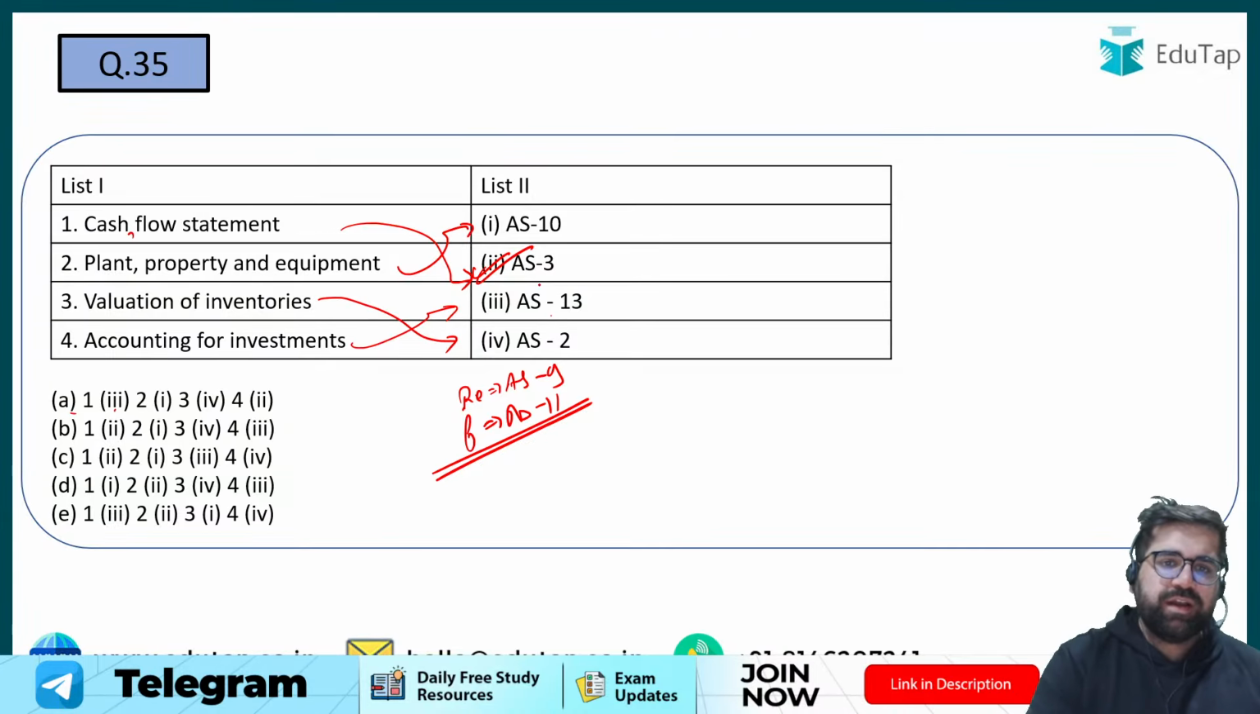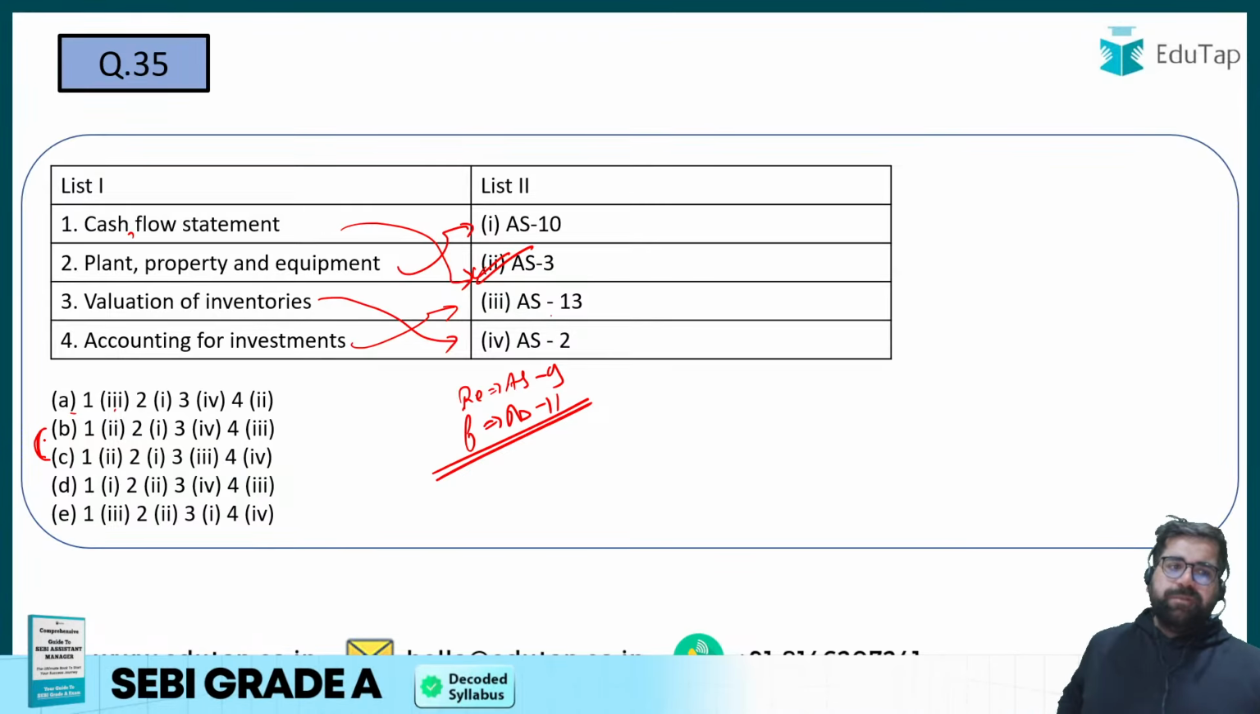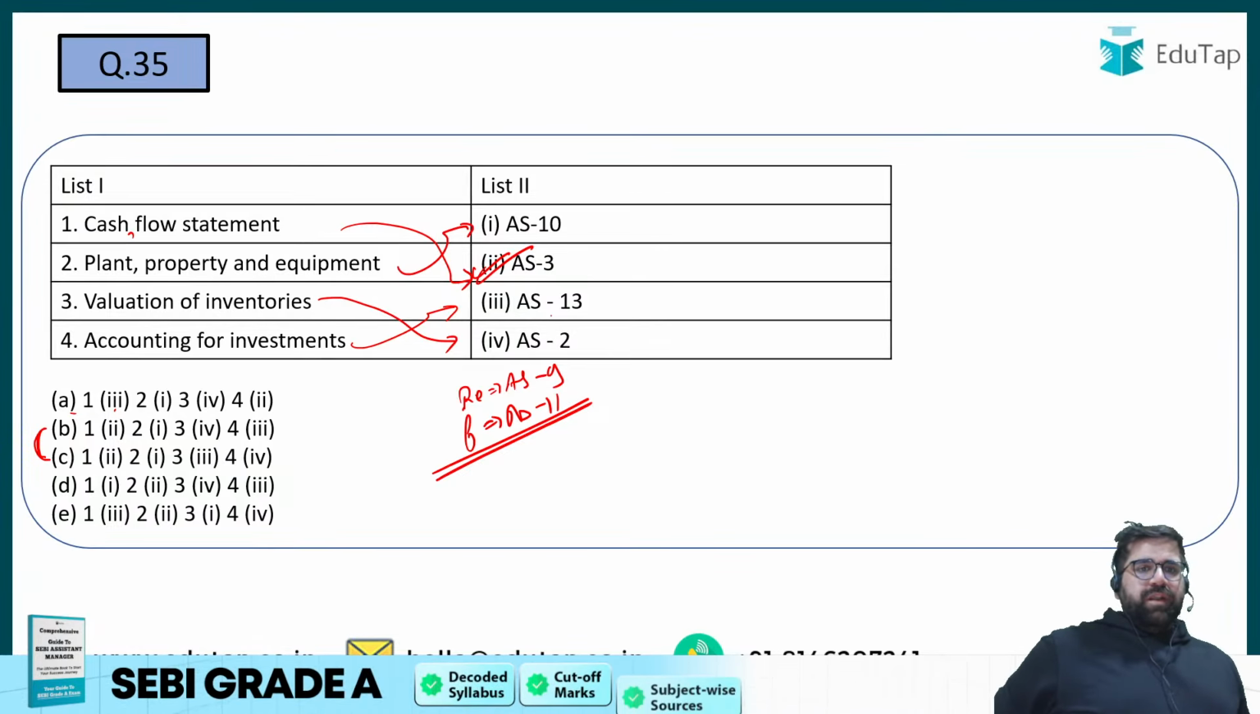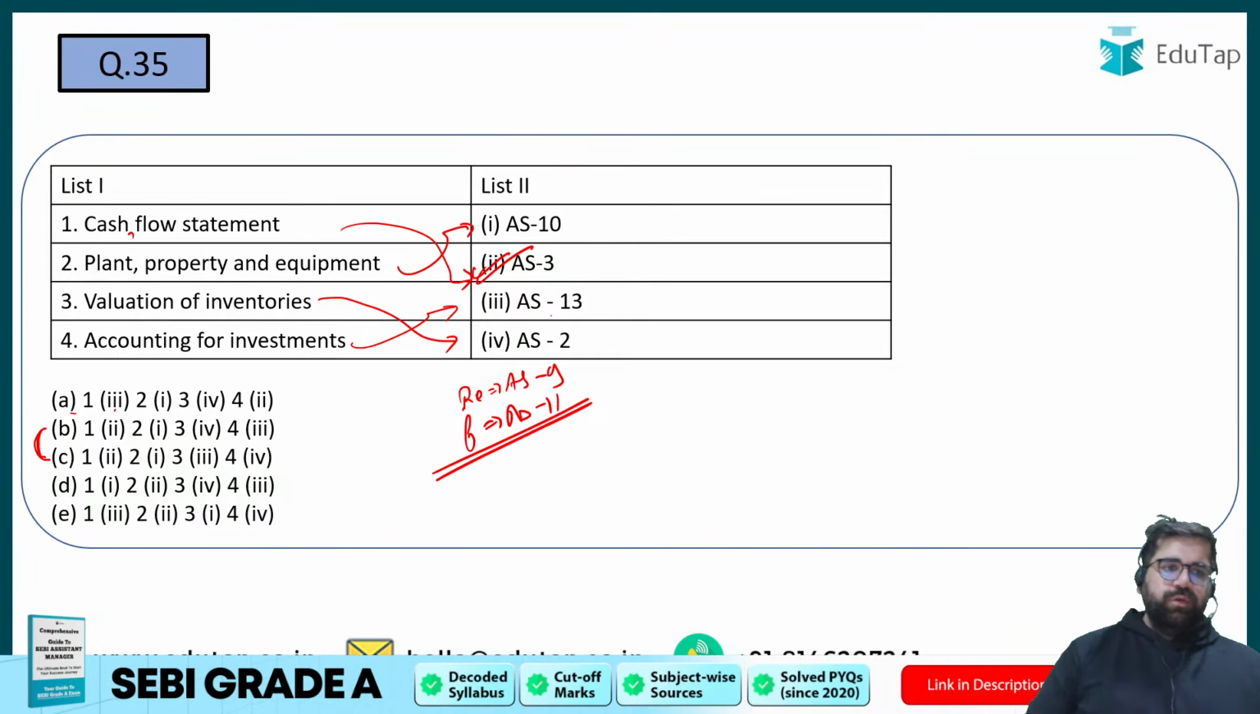1 ka 3 is not correct because 1 ka 2 hona chahiye, which is only present in option B or C. Right? So now only 2 options are left for me. Property, plant and equipment is AS 10, so 2 is correct in both these cases. Valuation of inventory should be AS 2, which is only correct in option number B. So my correct answer will be option number B only.